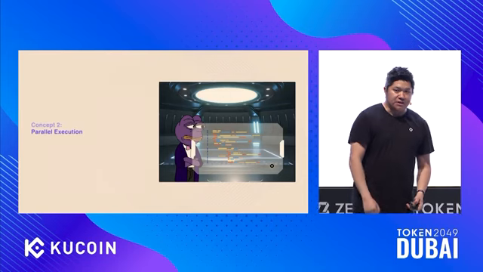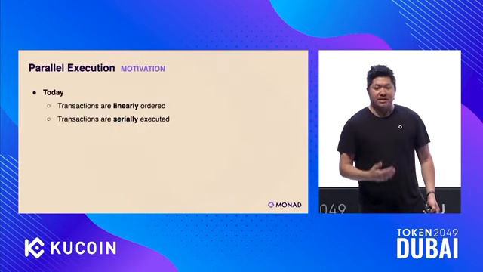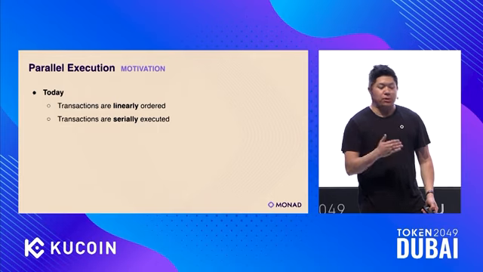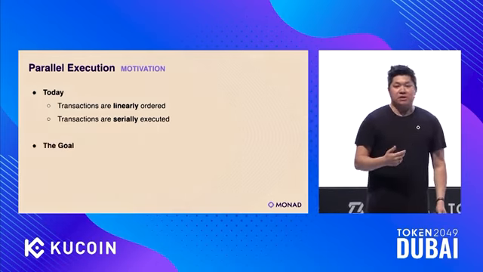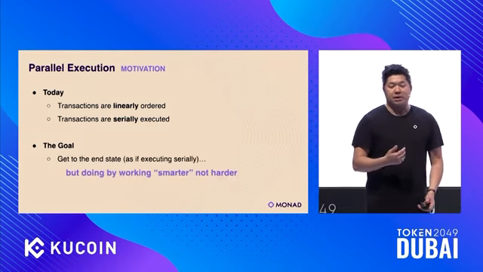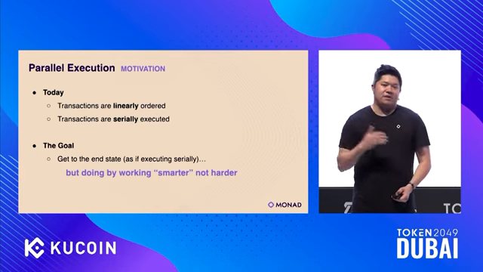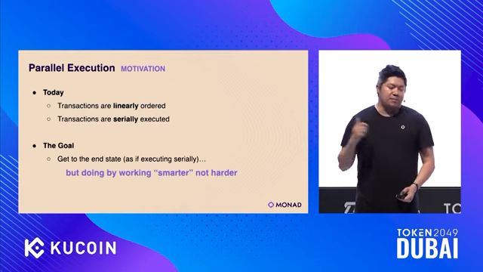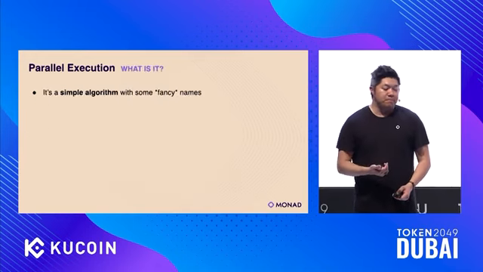All right, the second thing to talk about is parallel execution. Just to emphasize, in Ethereum, transactions are linearly ordered and they're serially executed in most systems. The goal is to still have transactions be linearly ordered, but do something smarter so that we can get to the same end state of that long list of transactions as if we'd executed serially.